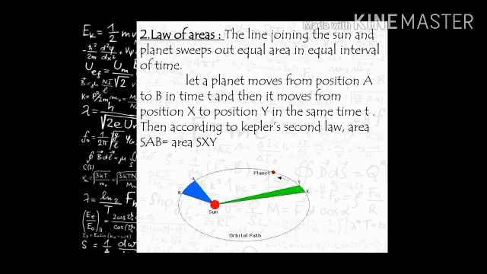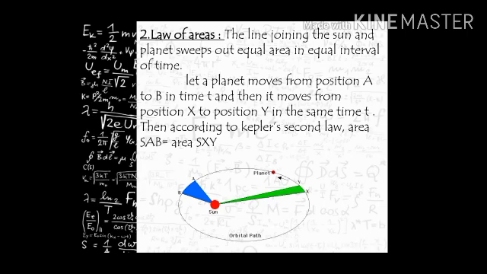Now the second law, the law of area. The line joining the sun and the planet sweeps out equal area in equal intervals of time. That is, the line that joins the sun and the planet moving in a particular orbit sweeps an equal area in equal intervals of time. The time will be the same.